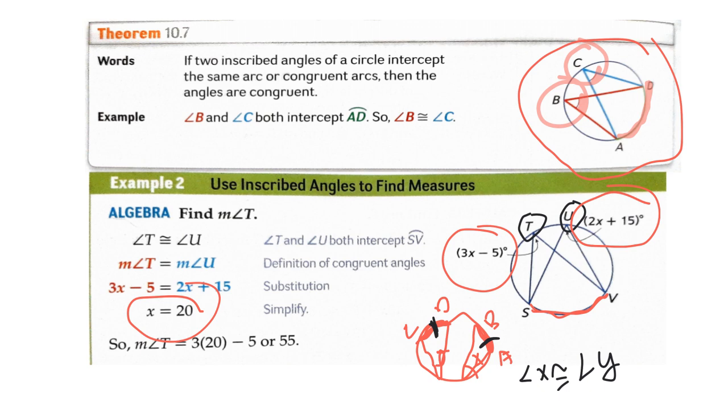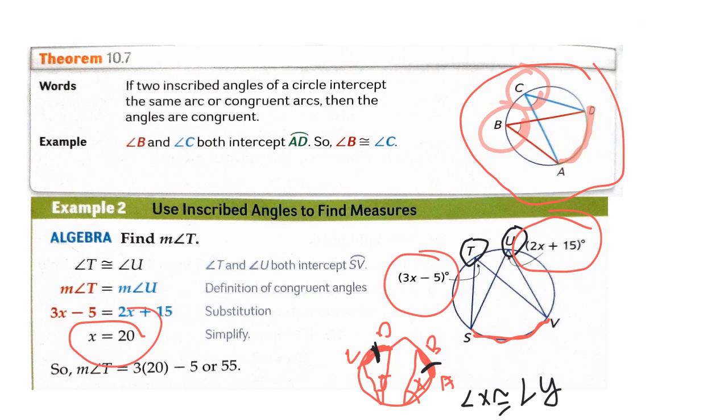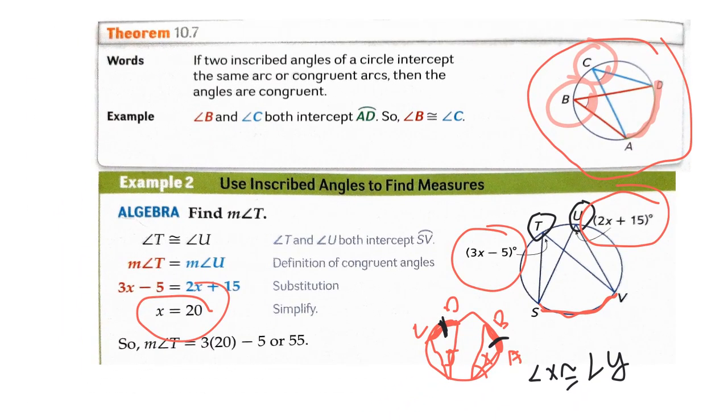And since both angles are congruent, then we only need to solve for one angle. For example, if we solve for the measure of angle T by plugging 20 into the x, then we should get 3 times 20 minus 5, and this can be simplified to 55. So then the measure of angle T is 55, and it's the same as the measure of angle U.